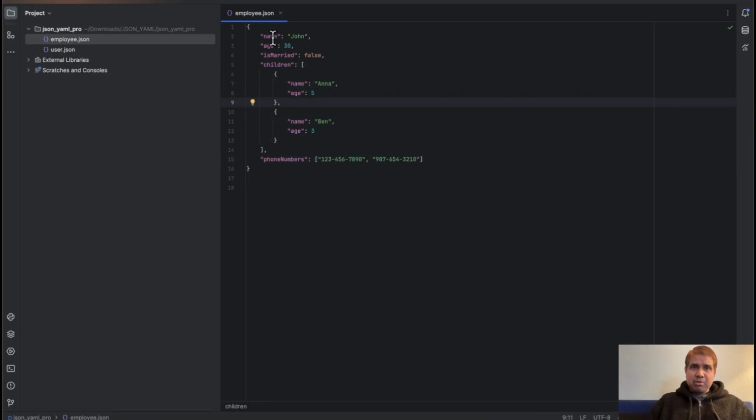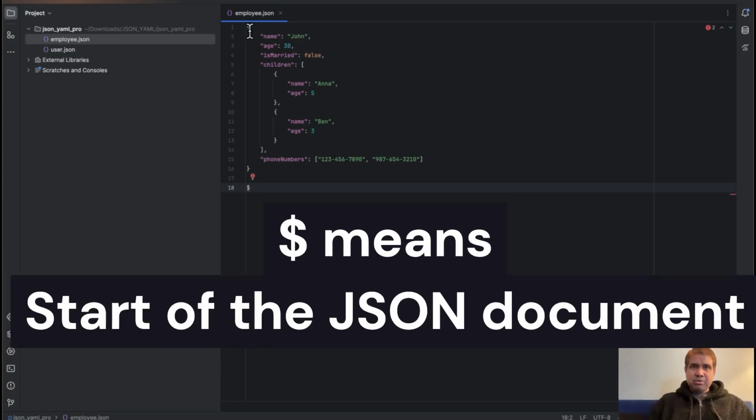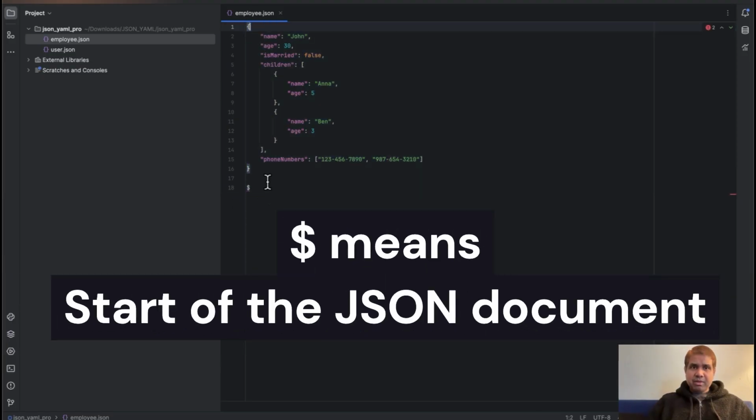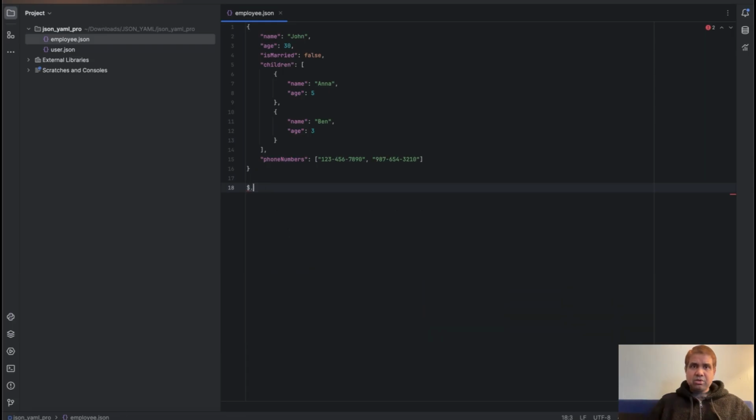So for example, you want to pick age, so you can simply do dollar. Dollar means it refers to the start of this element, then dot age. This will point to this element and it will pick the value 30. We'll see in action when we do dollar and age how it picks 30. We'll see in the next video with an example. Okay, for now just remember that this is the $.age JSON path.